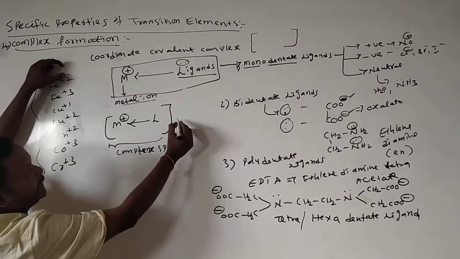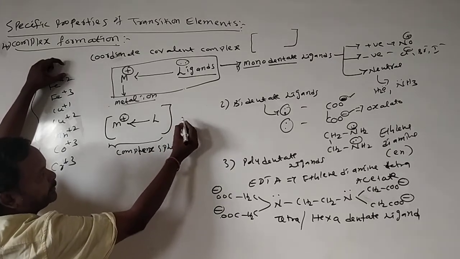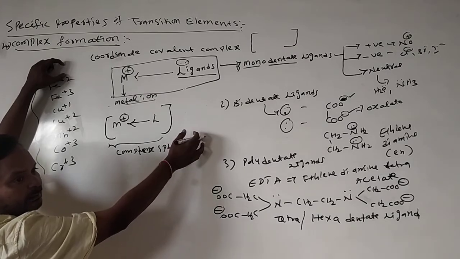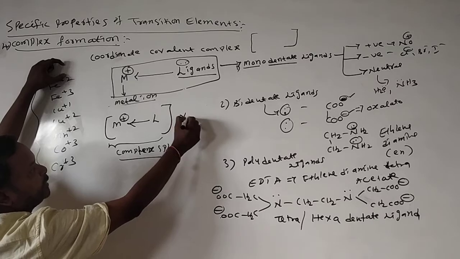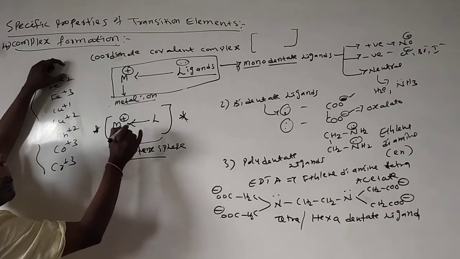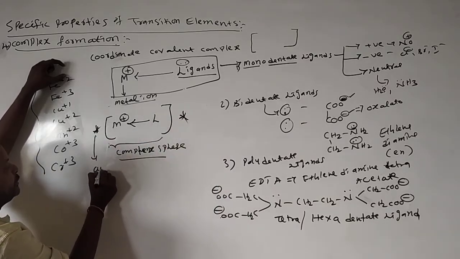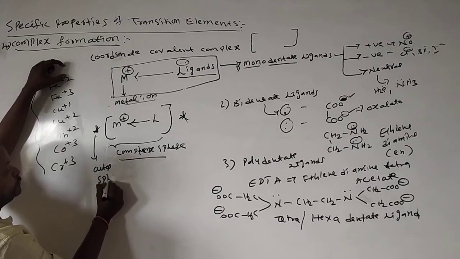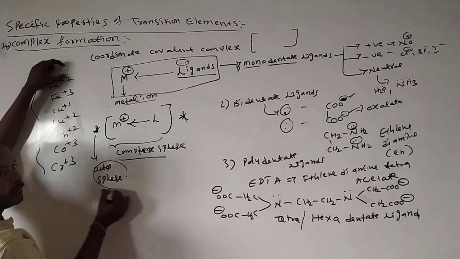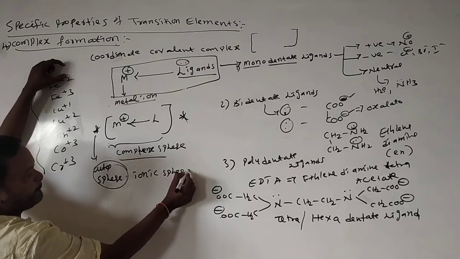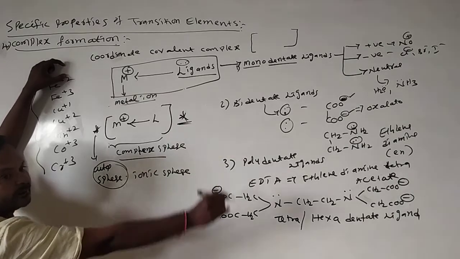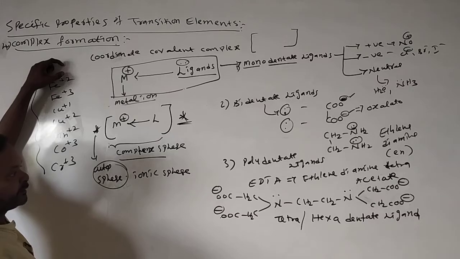Outside, we call it the external sphere. Inner sphere, outer sphere. Here we have some elements inside, and here also we have some elements, which we call the outer sphere. This outer sphere is also called the ionic sphere.